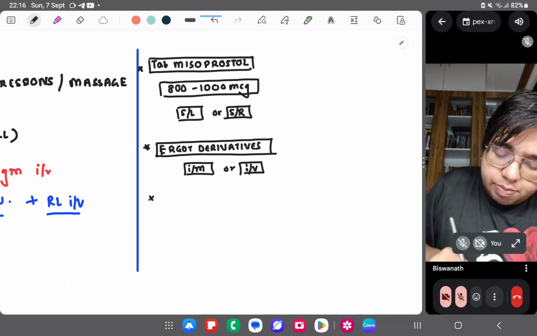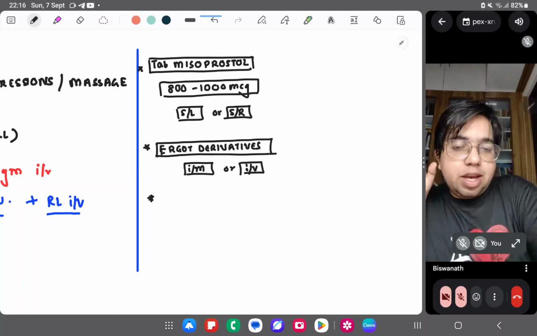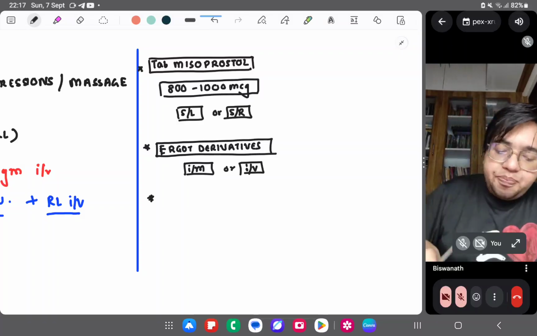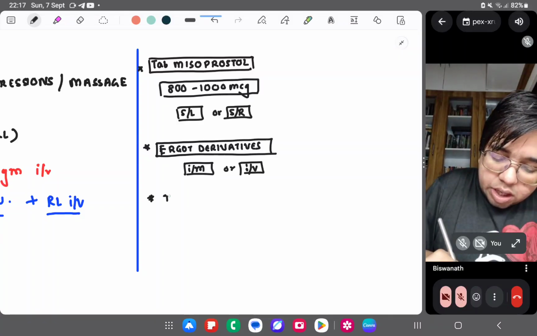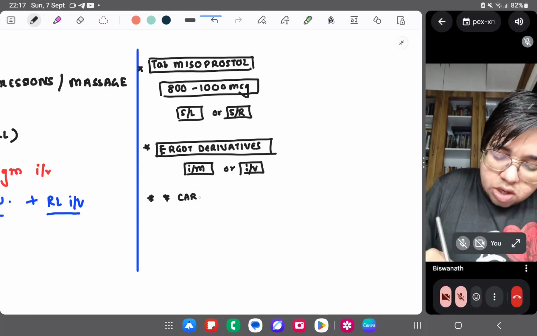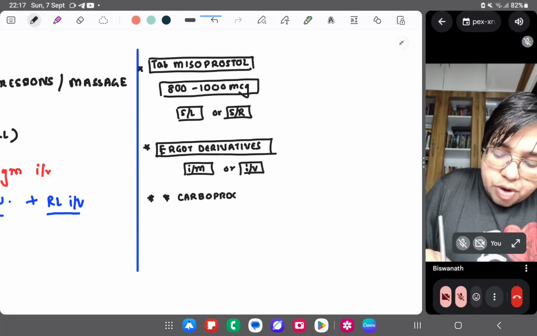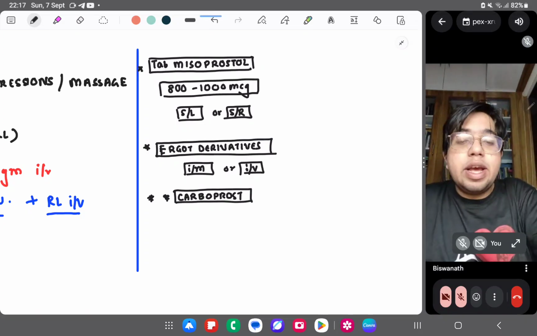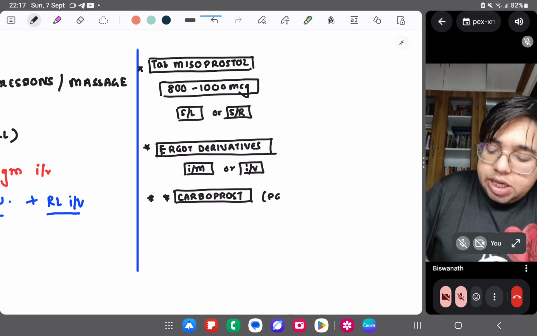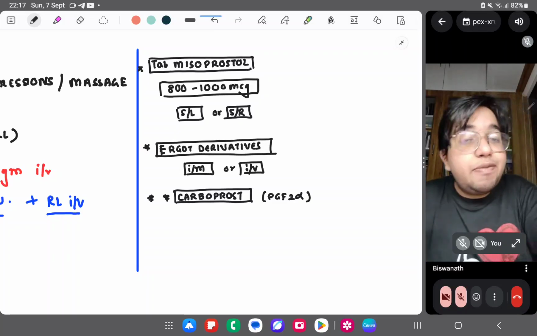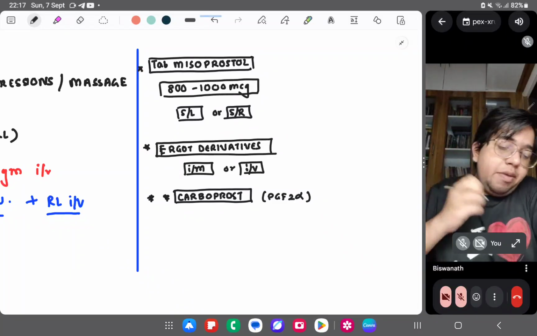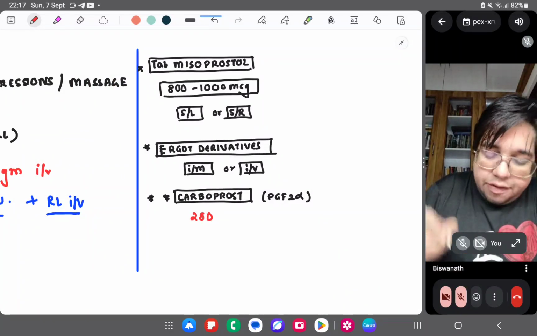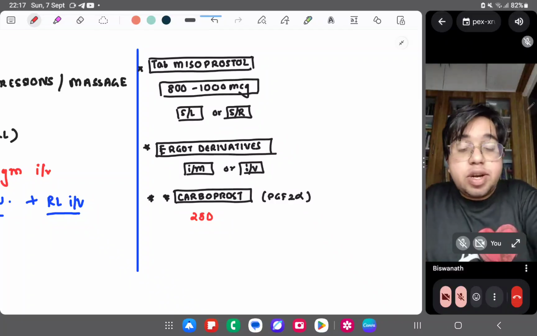Ergot derivatives may be used, but a very commonly used and preferred drug is basically carboprost. Carboprost is a prostaglandin analog, PGF2 alpha, acting on the PGF2 alpha receptor, and the dose is very important, very commonly asked. 250 microgram.